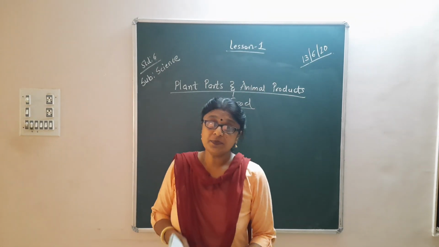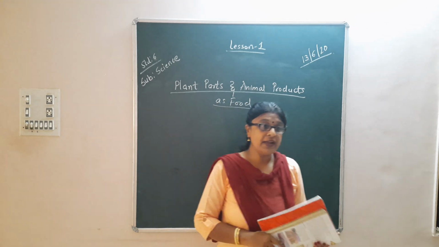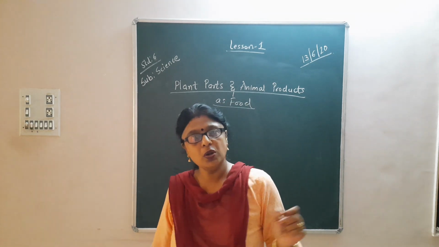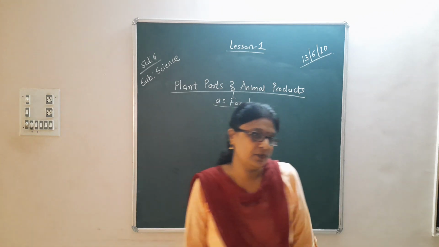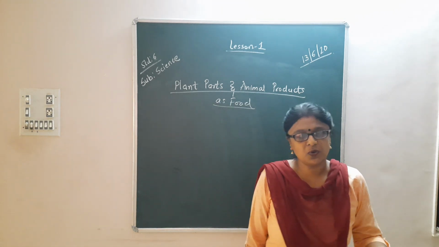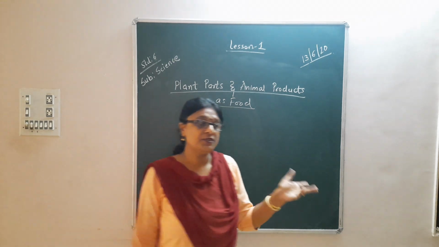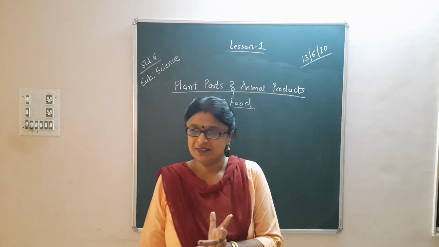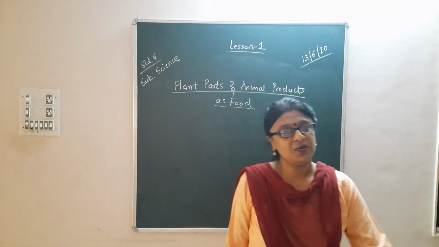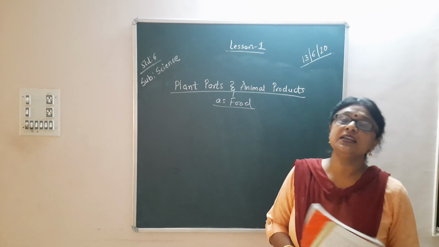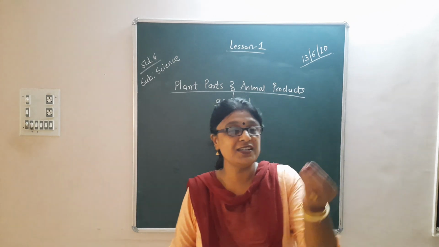Okay. Now sometimes it so happens that in our house, have you all seen dhania, coriander? Everybody uses it. What is the color of it? Red, orange? Yes? No? Yes, it is green in color. So the coriander that we are using in our food, what is it? We are eating the leaves.